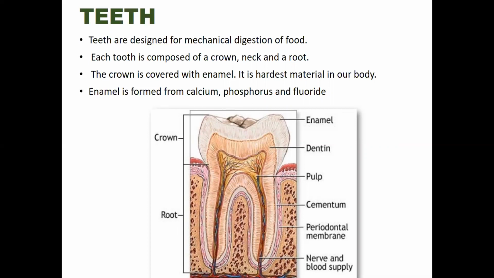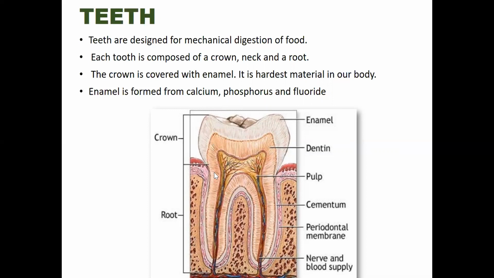The part above the gum is the crown, and the inner part below the gum is called the root. This region is called the gum, so the upper part of the gum is called the crown, and the lower part of the gum is called the root. The region between the crown and the root, adjacent to the gum, is called the neck region. That means the joining portion between the crown and root is called the neck region. Here, this one is the neck region.